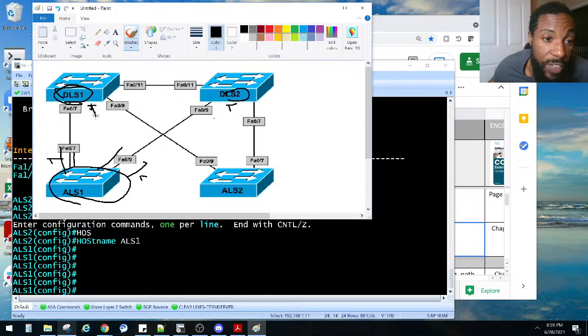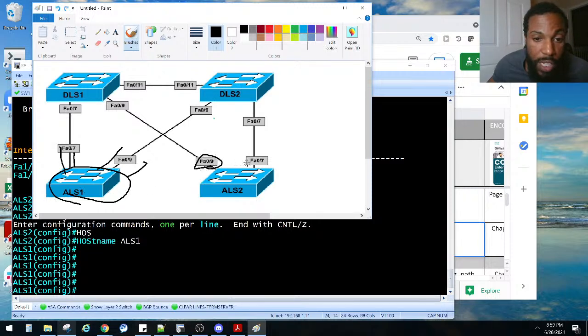They want them to actively become trunks. This guy has a trunk, this guy becomes a trunk. So that means this will be passively turning into a trunk, and this will passively turn into a trunk, right? I know we need to hard code these guys as a trunk, but they wanted these to passively become a trunk. So let's go to ALS1, and we need to do FA07 and FA09.